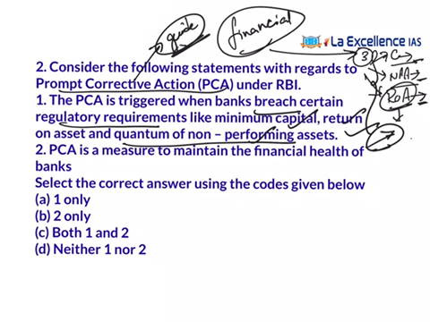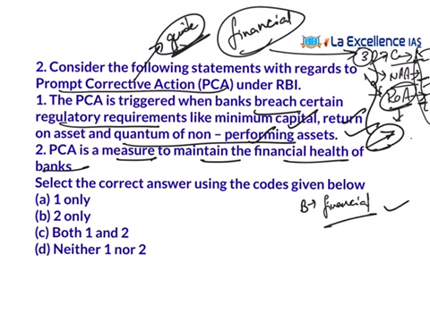The next statement is, PCA is a measure to maintain financial health of banks. Yes, here the Reserve Bank has set up some limits to make sure that the bank is functioning within the limits. If the bank is within these limits, that means it is functioning financially in a normal way. In case these limits were exceeded by the banks, that means the financial health of the bank has deteriorated. Then this PCA will be invoked. So the second statement is also correct. As both the statements are correct, the answer here is both 1 and 2.